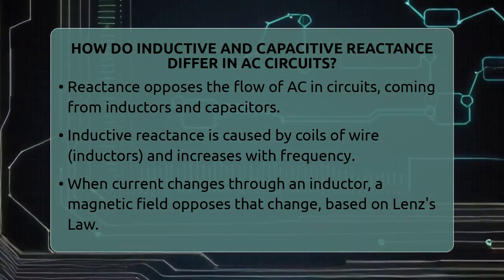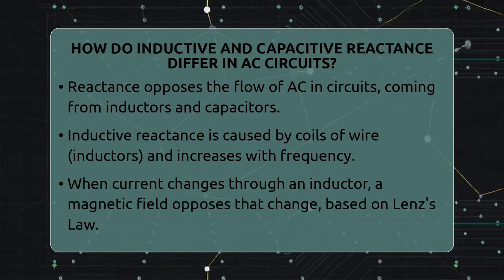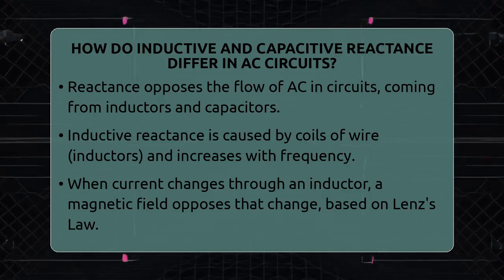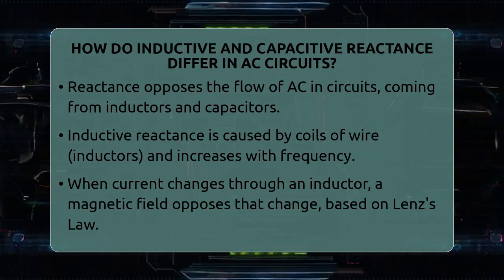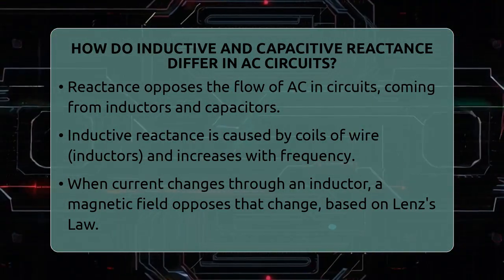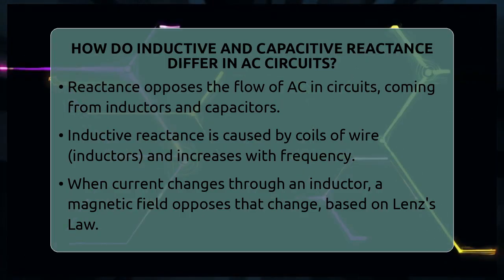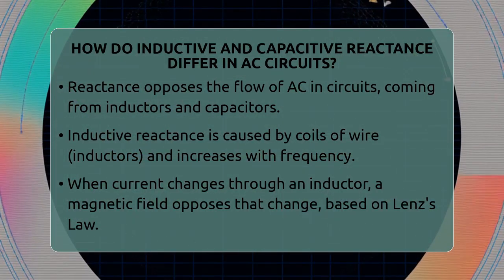circuit analysis. Inductive reactance is caused by inductors, which are coils of wire. When current flows through an inductor, it creates a magnetic field. If the current tries to change, the magnetic field resists that change, producing a voltage that opposes the current. This is based on Lenz's law. The more the current tries to change, the stronger the opposition.